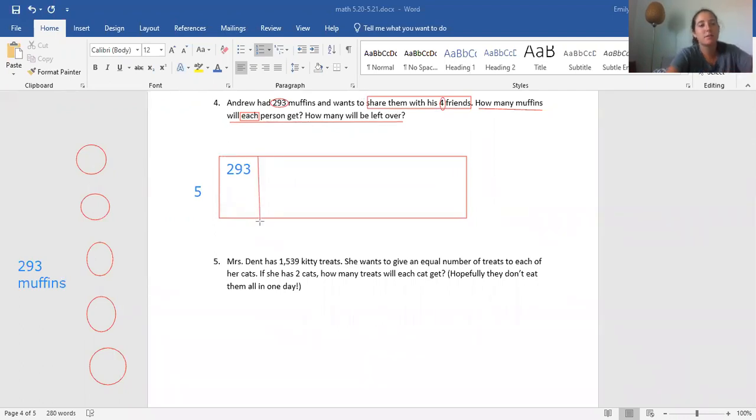We are going to close this and divide by 5. So 293 divided by 5, we're going to start with what times 5 is close to 29, because I don't know what times 5 is 293. So you probably don't either. So what times 5 is close to 29? I know that 5 times 5 is 25. Could I go more? One more? What's 5 times 6? 30. That's too big. So I'm going to do 5 times 5 is 25, but then I'm going to add a 0 because I don't want just 25. I want 250.